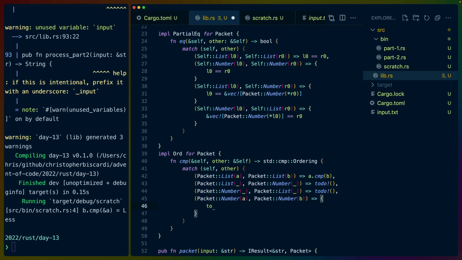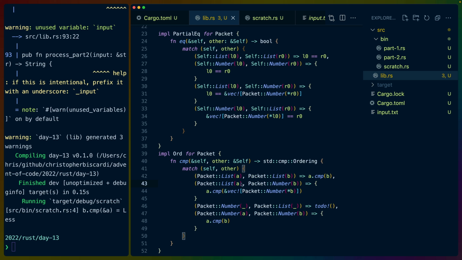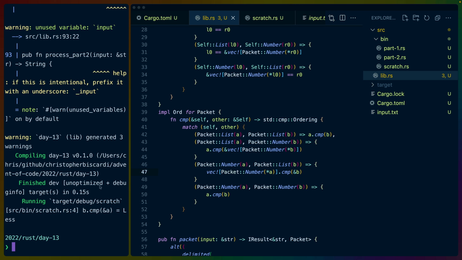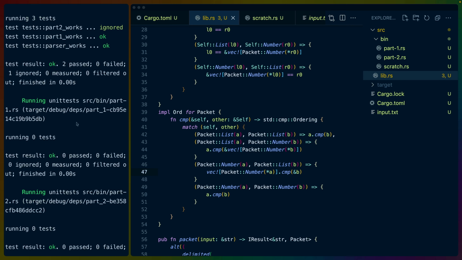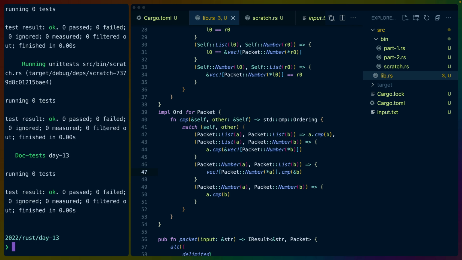So we've got a and b, and we can do a comp b. If it's a list and a number, we need to do our trick up here again. You can totally tell which code was written by me because I'm using a's and b's, and which code was automatically scaffolded out by Rust Analyzer, which uses l0 and r0. So if we do all of that and we cargo test, our tests pass, but our tests were also passing before, so that doesn't guarantee us anything.